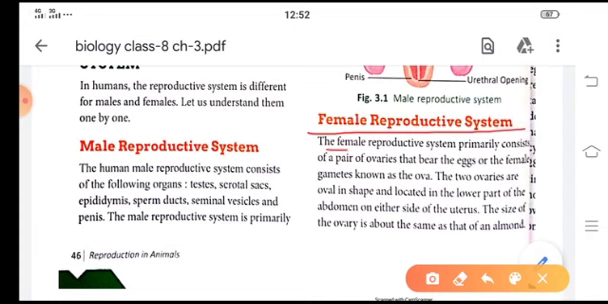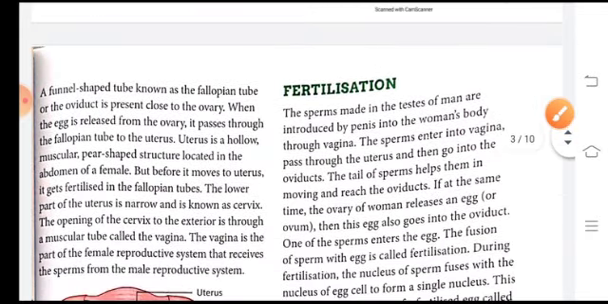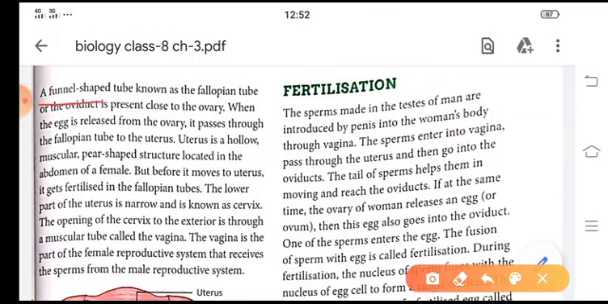The female reproductive system consists of a pair of ovaries, which are meant for the production of eggs or ova. These two ovaries are oval in shape and are located in the lower part of the abdomen in females. A funnel-shaped tube known as the fallopian tube or oviduct is present close to each ovary. The fallopian tubes are responsible for passing the egg released from the ovary. The egg passes through the fallopian tube to the uterus.